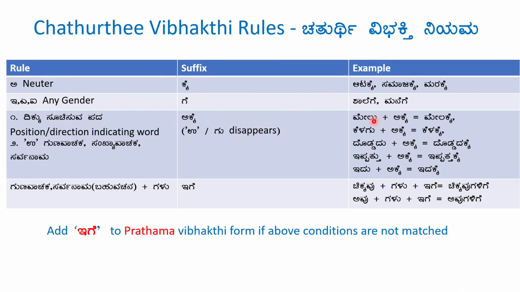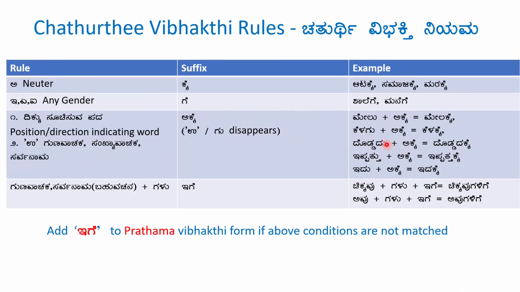So melu, the u matra disappears. Kelagu, the letter gu disappears. For the words gunavachaka or sankyavachaka or sarvanama words which are ending with u matra, here also akke is added. Doddadu plus akke.